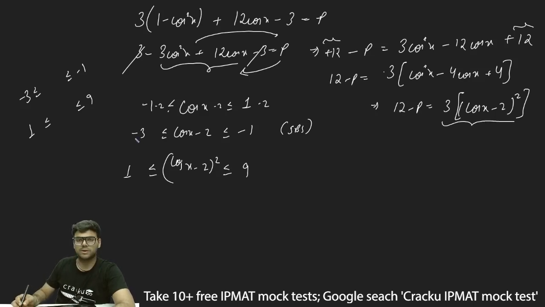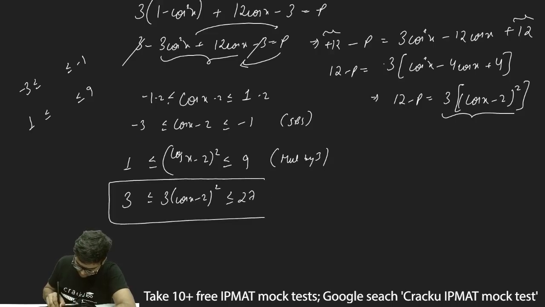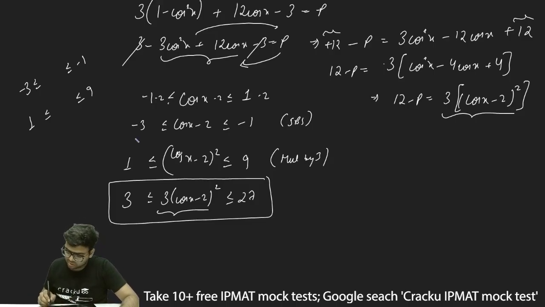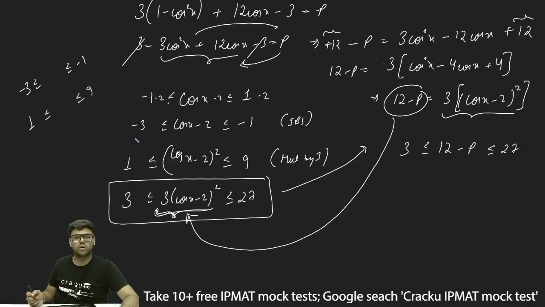Now this is 3 into cos x minus 2 whole square. So I'll multiply by 3. This will be 3 into cos x minus 2 whole square to be greater than equal to 3 and less than equal to 27. Now 3 into cos x minus 2 whole square is 12 minus p. So I am just substituting it, and I can write 12 minus p to be greater than equal to 3 and less than equal to 27.